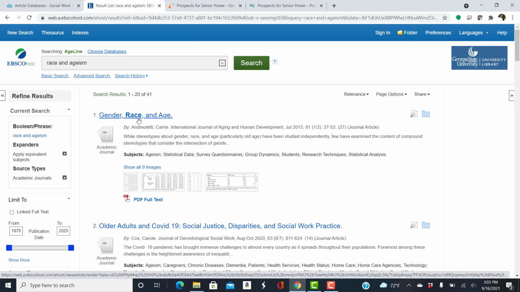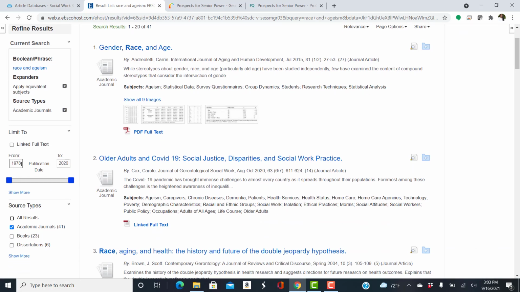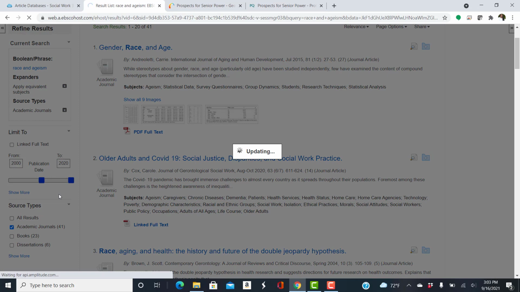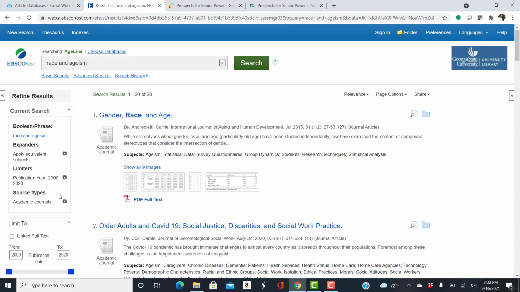This first one, gender, race, and age, looks like a pretty good list. And depending on your requirements for the assignment, you may want to narrow down the date range for the published articles, and that brought it back down to 28.